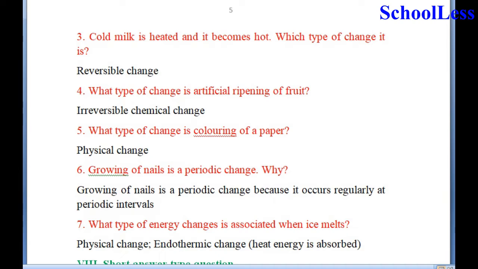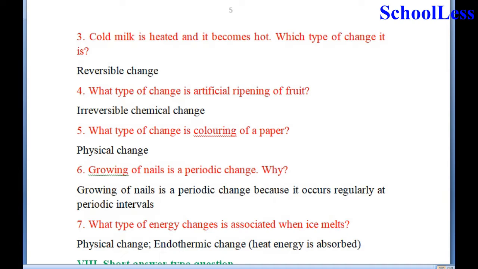Question 4. What type of change is artificial ripening of fruit? It is an irreversible chemical change, because the unripe fruit gets ripened by making it in an artificial way. So therefore this cannot be reversed, and it is a change in the chemical constituents of the fruit. So therefore it is an irreversible chemical change. Now question 5. What type of change is coloring of a paper? It is an example of physical change.